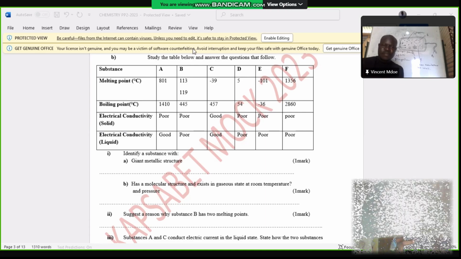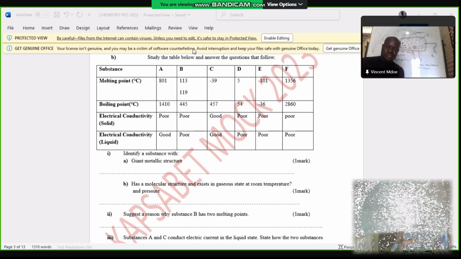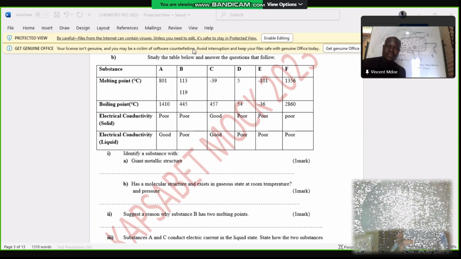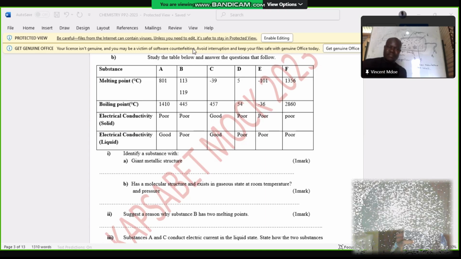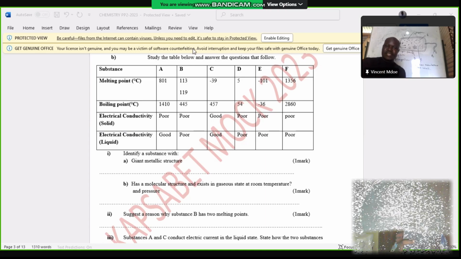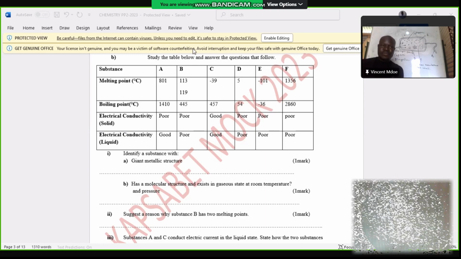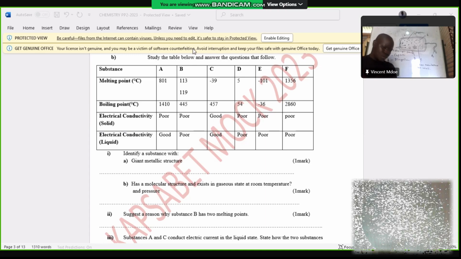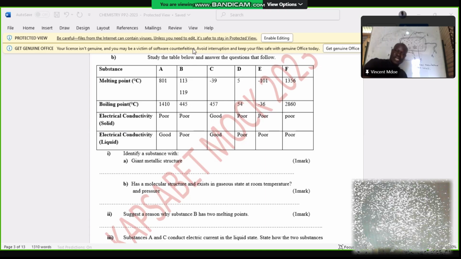Room temperature is around 25 degrees Celsius. So if the boiling point is below 25, then from there up to room temperature it remains in gaseous form.